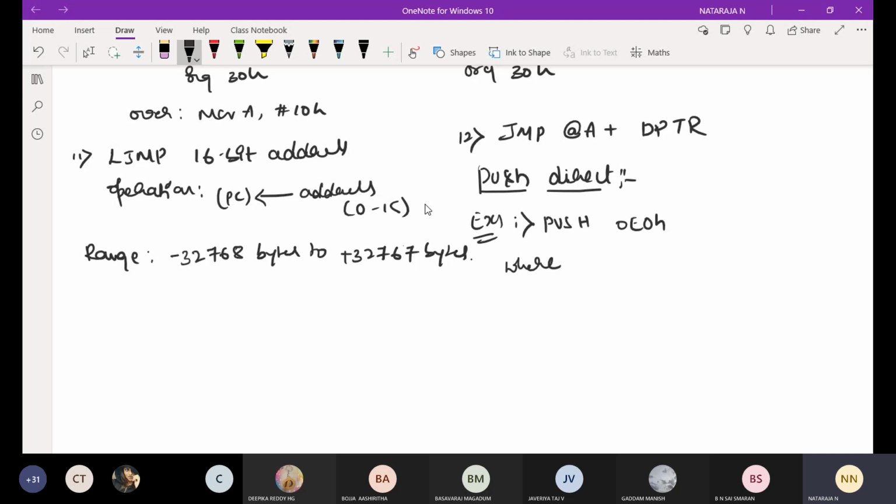You can go through it once. Some specified values we are going to use here: for accumulator E0 and push 03. Second one, PUSH 03H, where 03H is the RAM address of register 3, that is R3 of bank 0.